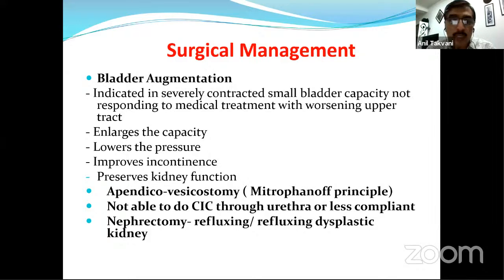We have talked about the indications, how it helps to enlarge the capacity, lowers the pressure, improves the incontinence, and preserves the kidney functions. And appendicovesicostomy, sometimes along with augmentation or without augmentation, when the patient is not able to catheterize through the urethra. And nephrectomy, which is also a bit controversial area, which we will cover here.